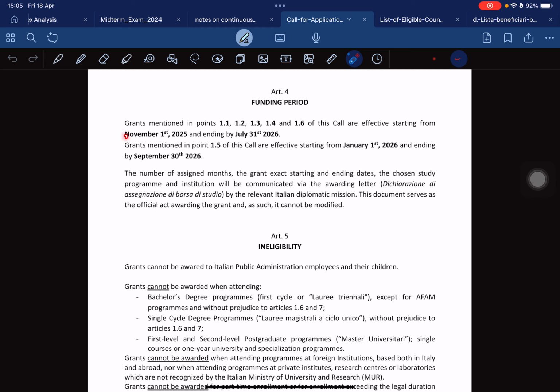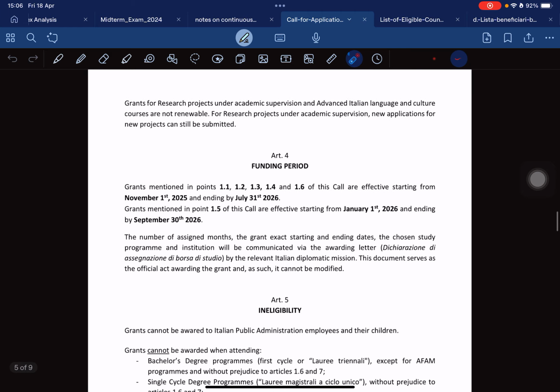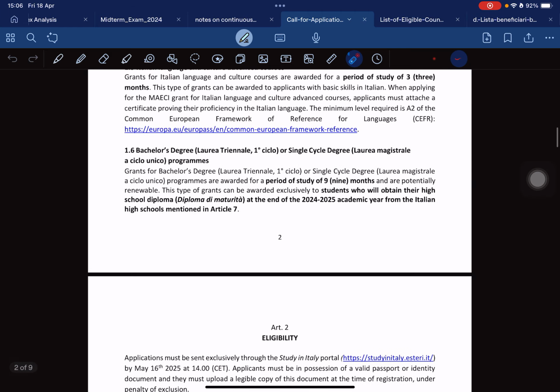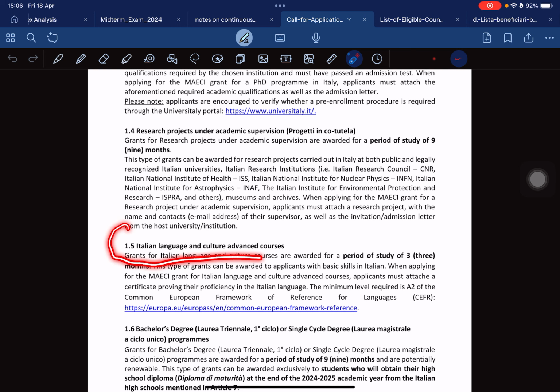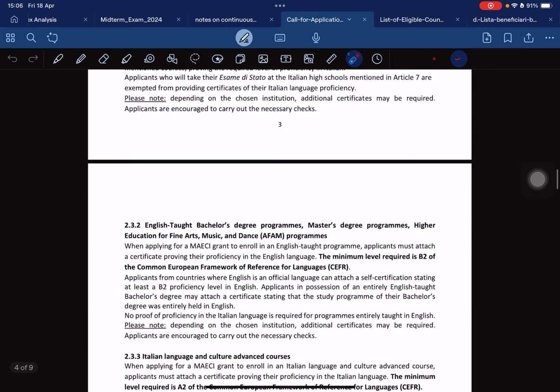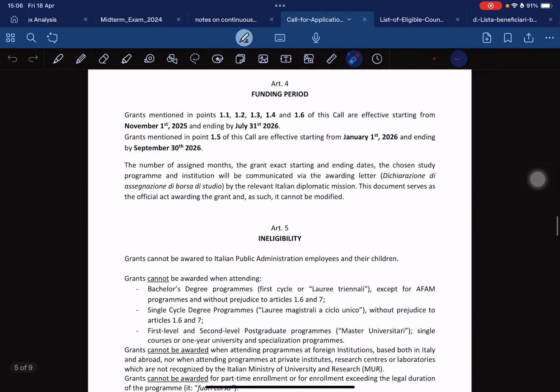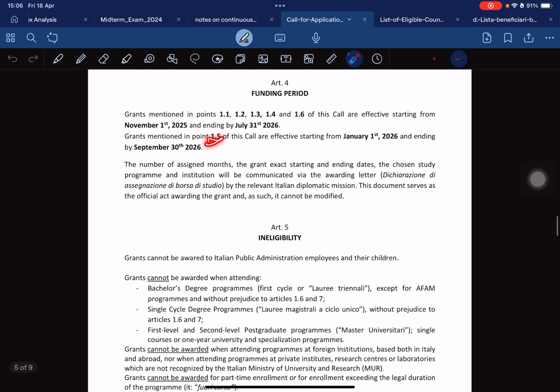It continues that grants mentioned in point 1.5 of this call are effective starting from January 1st, 2026 and ending by September 30th. So let's refer to 1.5 and see what was mentioned there. We have this one, Italian language and culture advanced courses. That one is valid for a period of 3 months. So that was what was stated here when they said 1.5. So that one, January to September.